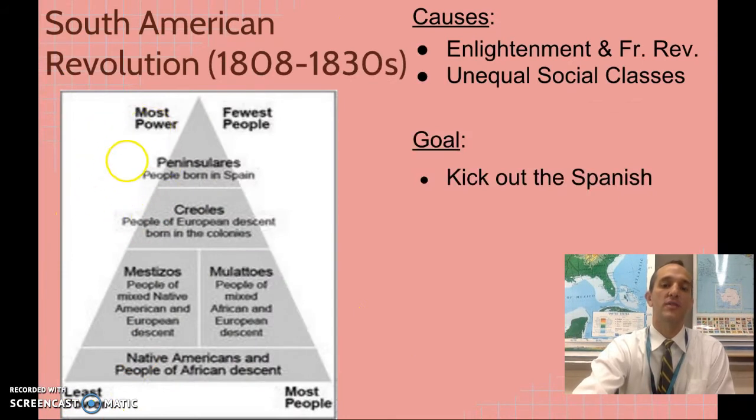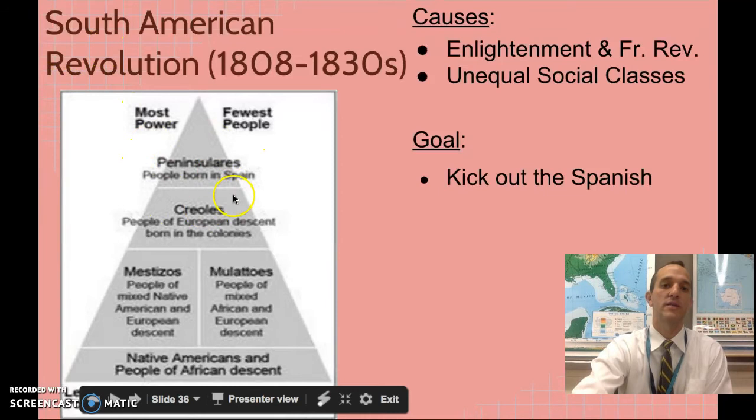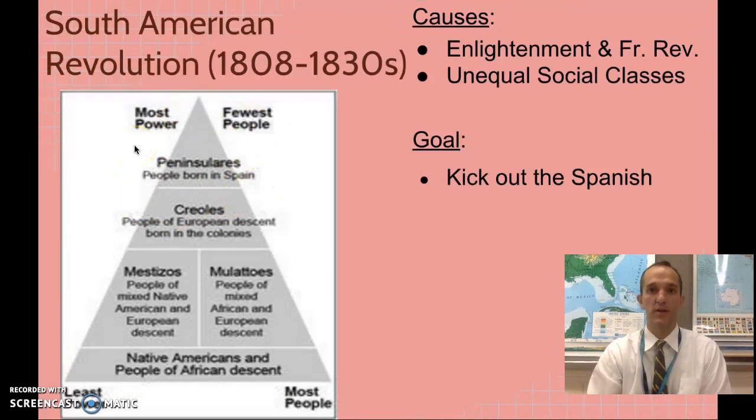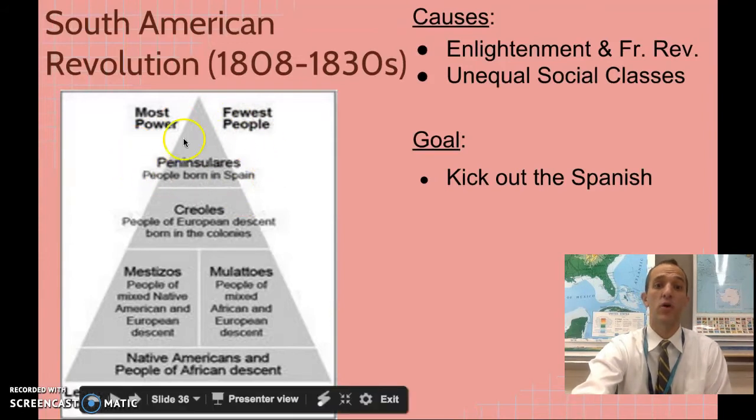At the top, we have a group of people called the Peninsulares. These are people who are born in Spain. They are 100% full-blooded Spanish. These Peninsulares are called that because they are born on the Iberian Peninsula, which is where Spain and Portugal are, and they are the only people who can serve in government. They're the fewest number of people as well.